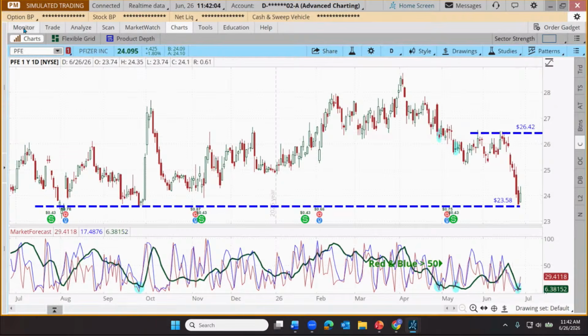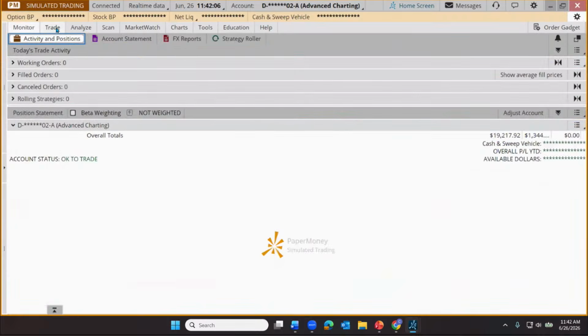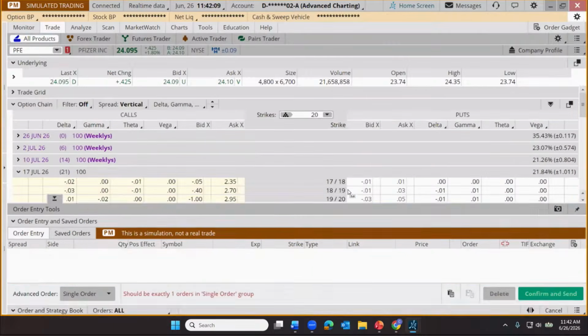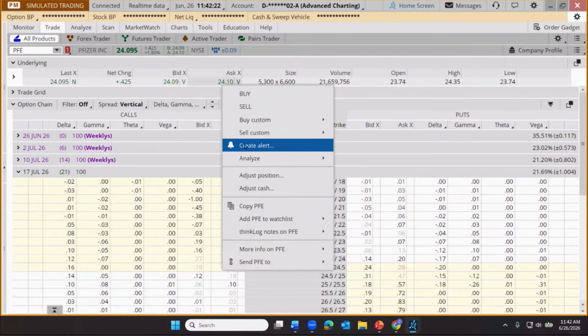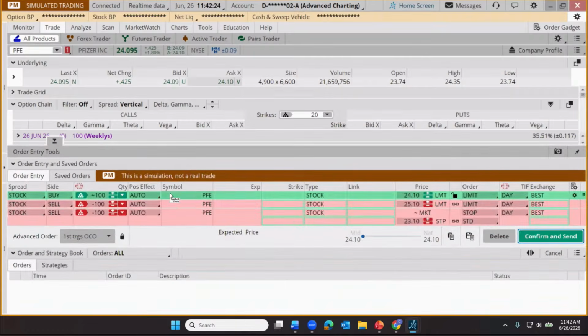Okay. So with Pfizer, we typically spend maybe $10,000 on a trade. Let's see, 100 shares would be $2,400. Let's do 400 shares of Pfizer. So I'm going to click on the ask price and place a custom buy order with an OCO bracket for 400 shares. Let's link those orders together. I'll put it in a market order with a target up there at 26.50 and a stop down at 23.